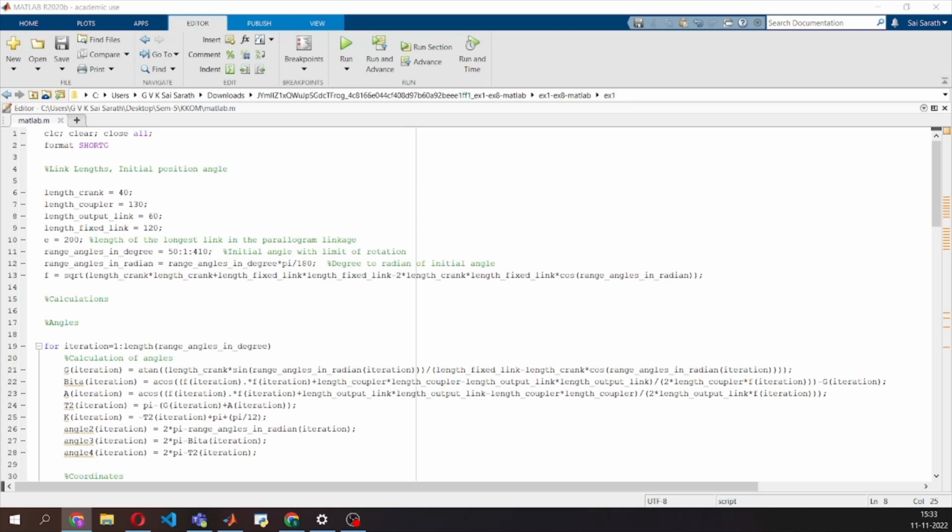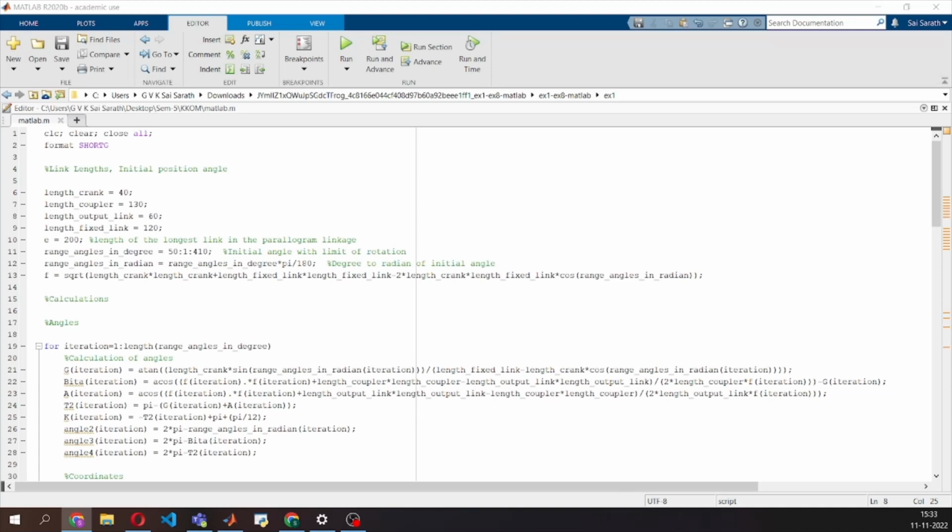Hello everyone, my name is G.V.K.Sai Sarath. I will be taking the presentation forward from here on. I will be discussing the simulation part of the project, that is, the MATLAB code for the mechanism. We have entered the required link lengths after graphically synthesizing the mechanism. Here, the length of the crank, length of the coupler, length of the output link and the length of the fixed link have been entered.